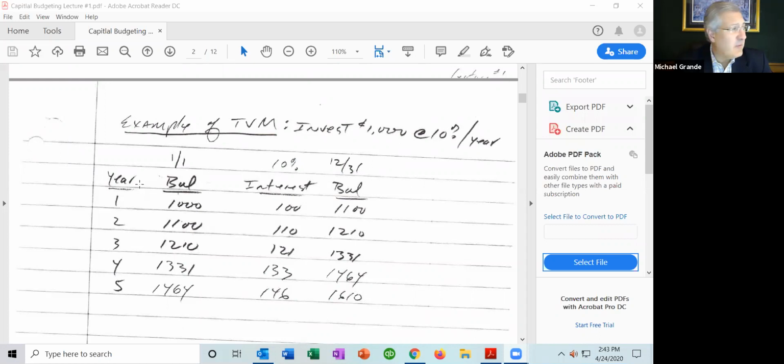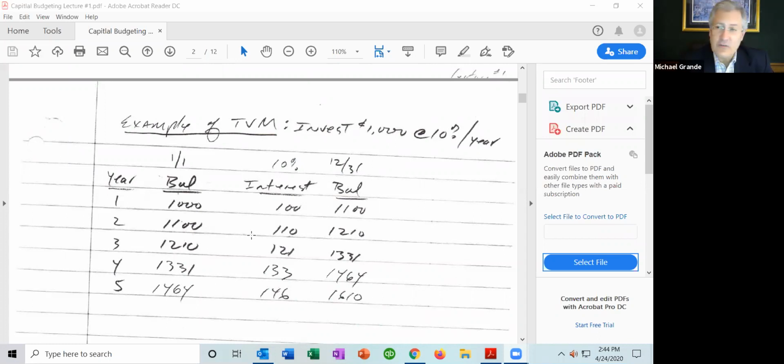So what that means is that we invested $1,000 on day 1, January 1. At the end of 5 years, on December 31st, we have $1,610. That means we earned $610 time value of money. So $1,000 today is worth $1,610 5 years from now. More importantly, $1,610 5 years from now is worth $1,000 today, assuming it's invested for 5 years at 10%.